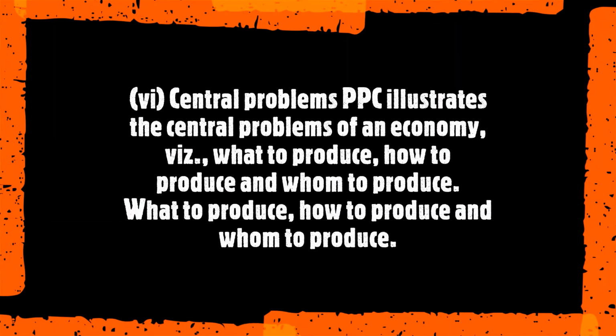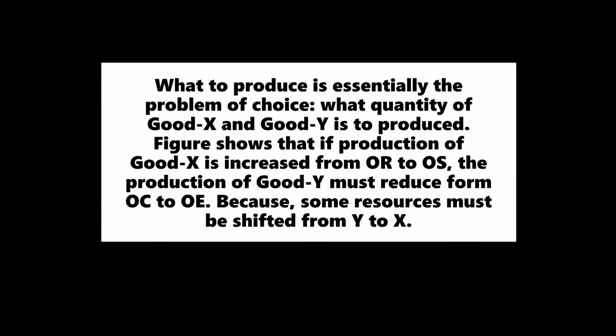Central problems. PPC illustrates the central problems of an economy, that is, what to produce, how to produce, and for whom to produce. What to produce is essentially the problem of choice: what quantity of good X and good Y is to be produced. The figure shows that if production of good X is increased from OR to OS, the production of good Y must reduce from OC to OE, because some resources must be shifted from Y to X.